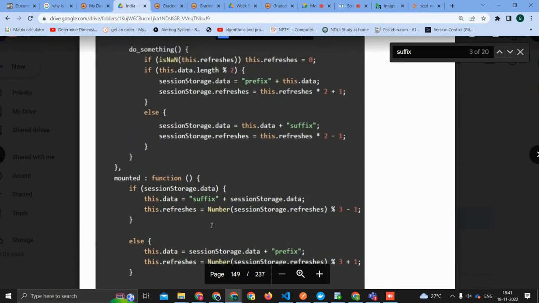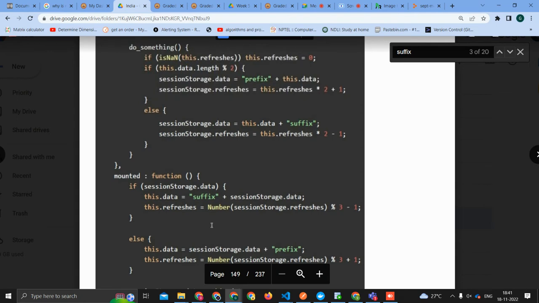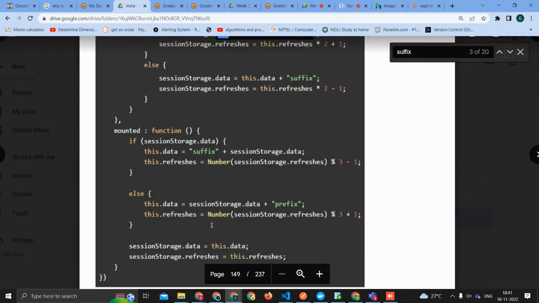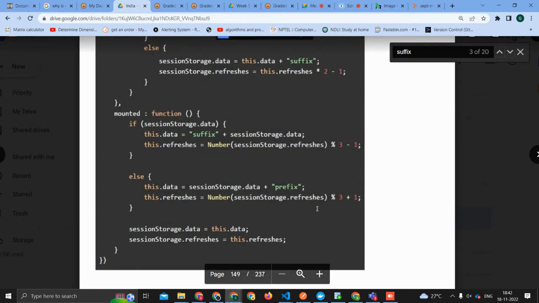But since we have not entered the method, it remains NaN and continues to remain NaN. Correct? Yeah, just to point out a small error, initially it will not be NaN, it is undefined. When it is changed to a number, then it will become NaN, because undefined is not a number. Okay, understood.